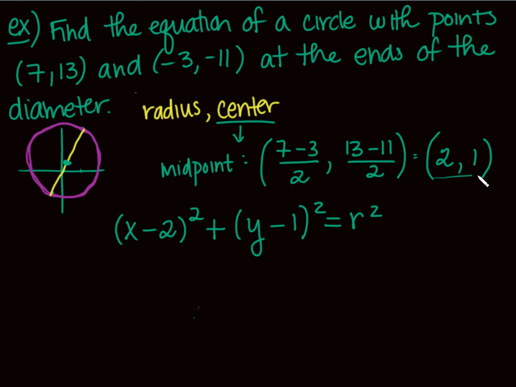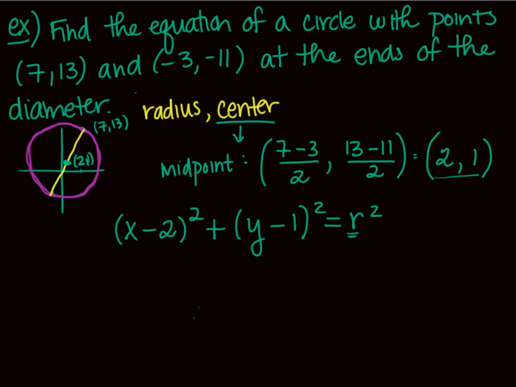So look at what I have here. I have taken my center to one that looks about right in my equation. I mean, I didn't draw this perfectly on my graph here, but it looks like it should be in the first quadrant, so I feel comfortable with that being 2, 1. This is my equation so far. What is the only thing we're missing? We're just missing this r. Now, you could take your distance formula and find the distance between 2, 1 and your 7, 13, or find the distance between 2, 1 and -3, -11, or find the distance between your 2 endpoints of the diameter and divide by 2. Lots of ways you can do it.